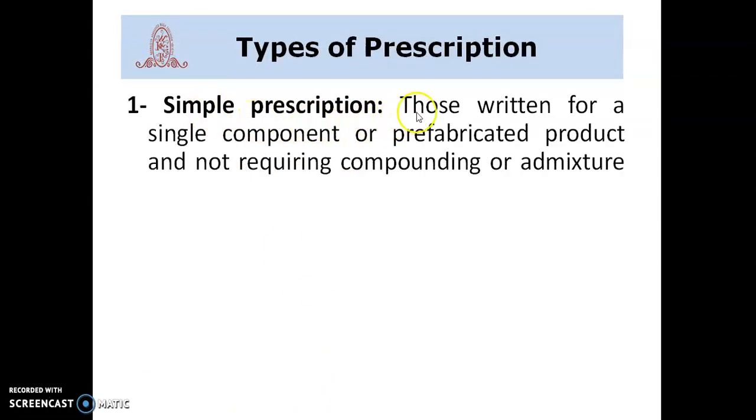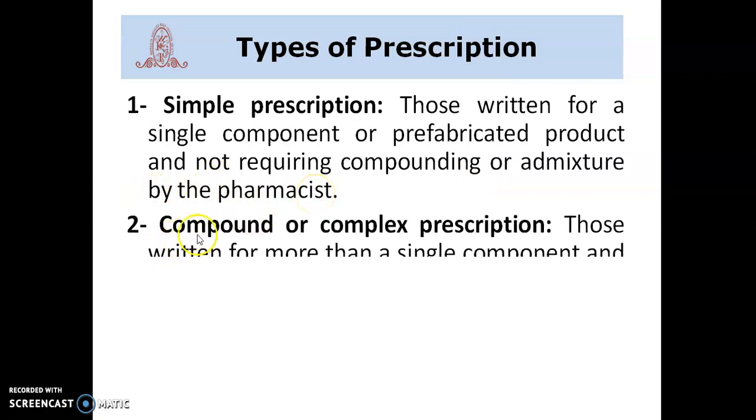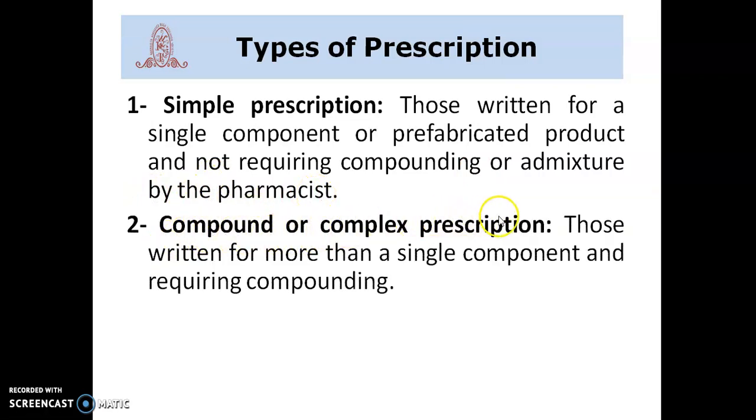The simple prescription is those written for a single component or prefabricated product and not requiring compounding or admixture by the pharmacist. Compound or complex prescription is those written for more than a single component and requiring compounding.